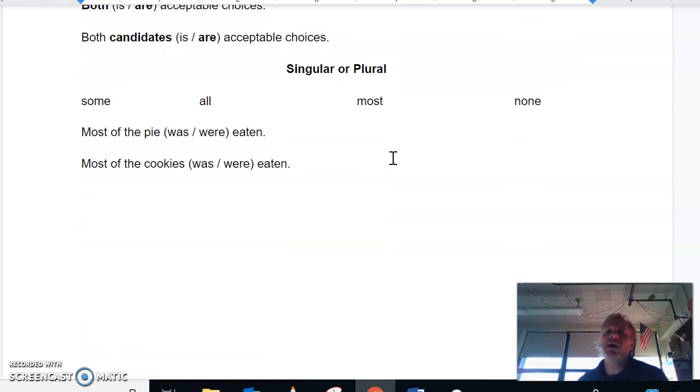All right, and finally we have 4 words. They can go either way. They are either singular or plural. It depends entirely on what word later in the sentence they're referring to. So you can see some, all, most, or none. We're going to focus on most today. This one says most of the pie was or were eaten, and this one says most of the cookies was or were eaten. Well, in both cases, the word most is going to be the subject.